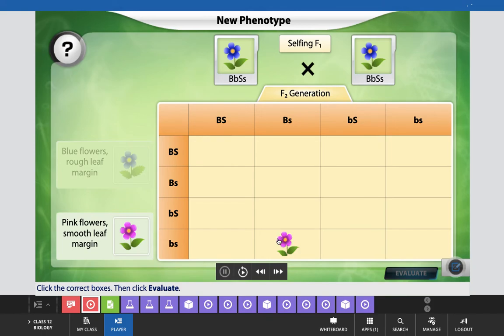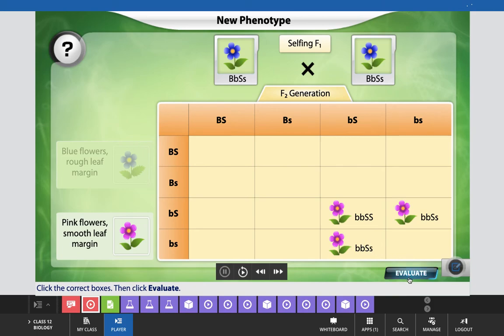Now for this we will consider pink flower, means small b should be there. In this condition we can put small b with smooth margin. Okay, and the second we can put here also, we will get pink color and smooth margin of the leaf, and the third one we can get here where we will obtain pink flower and smooth margin.